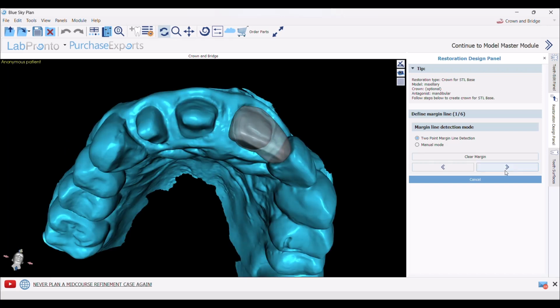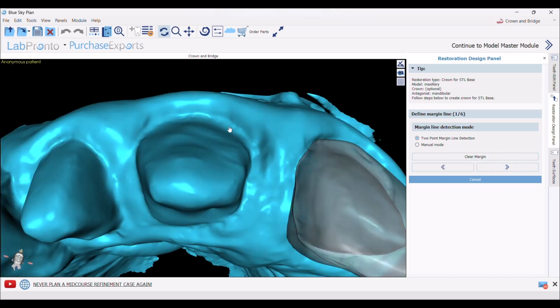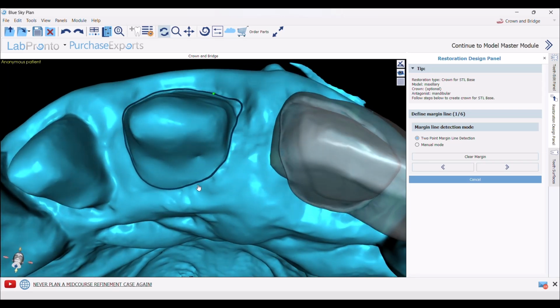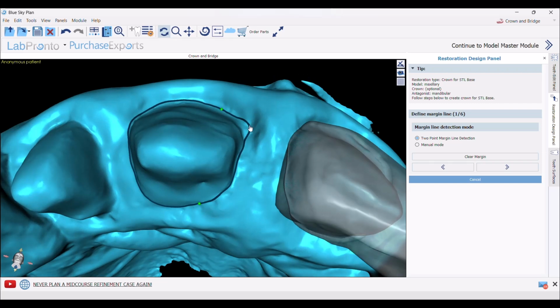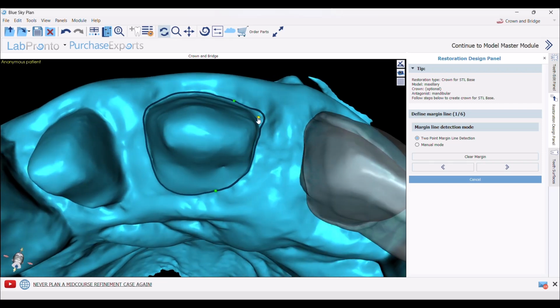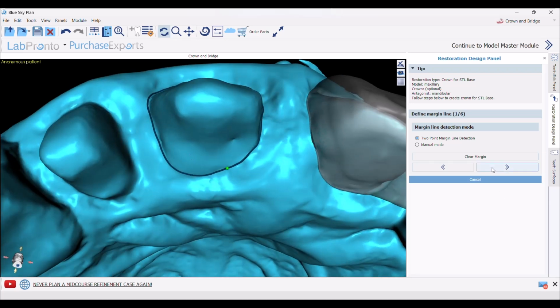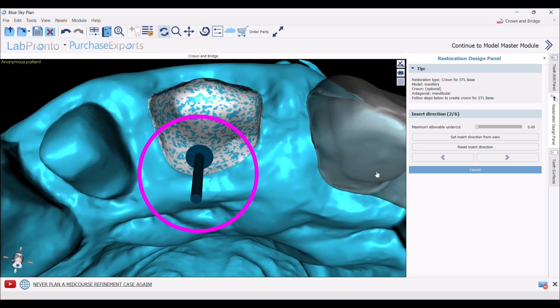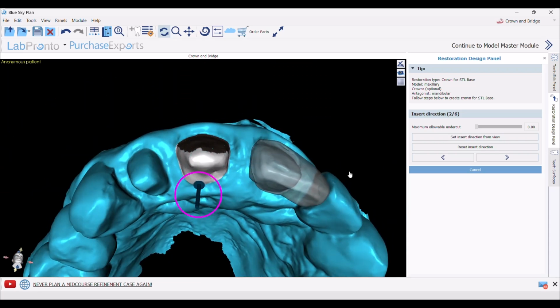First, detection of the finishing line. Press Shift on the keyboard and left mouse button on the margin. And to correct this, press Shift and left mouse button, pull this dot in place. Next, path of insertion. Set insertion direction from view.